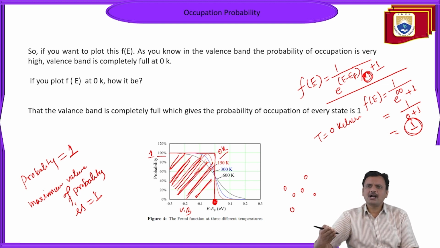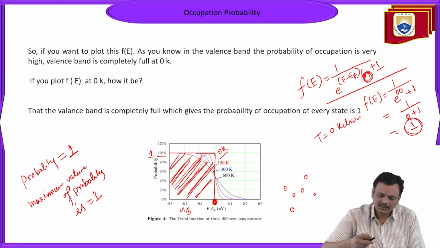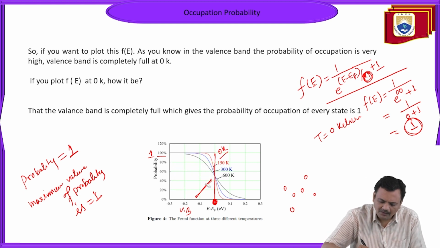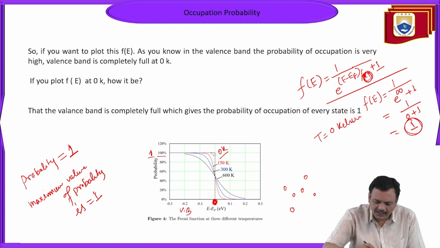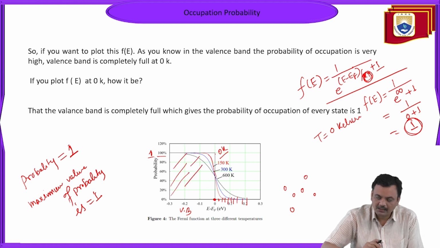Now start increasing the temperature. See, this curve has deviated from the perfect rectangle, which means some deviation happened, and here some probability occurs. Initially at 0, above the energy value 0, the probability is 0, meaning no electrons are here, and at or below 0, all the levels are occupied.